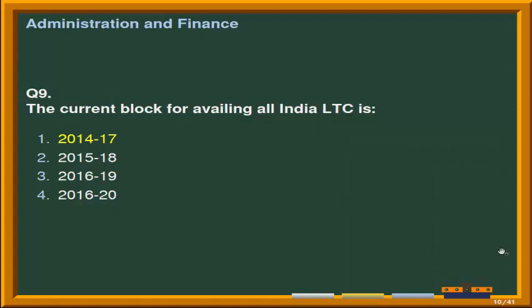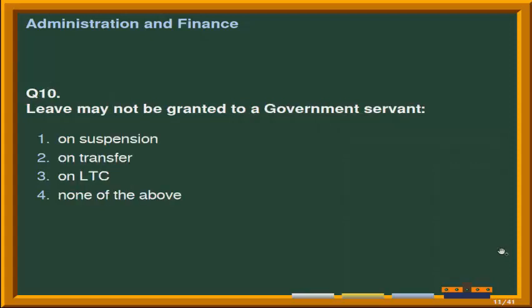Correct option is option first, that is the current block for availing all India LTC is 2014 to 2017.